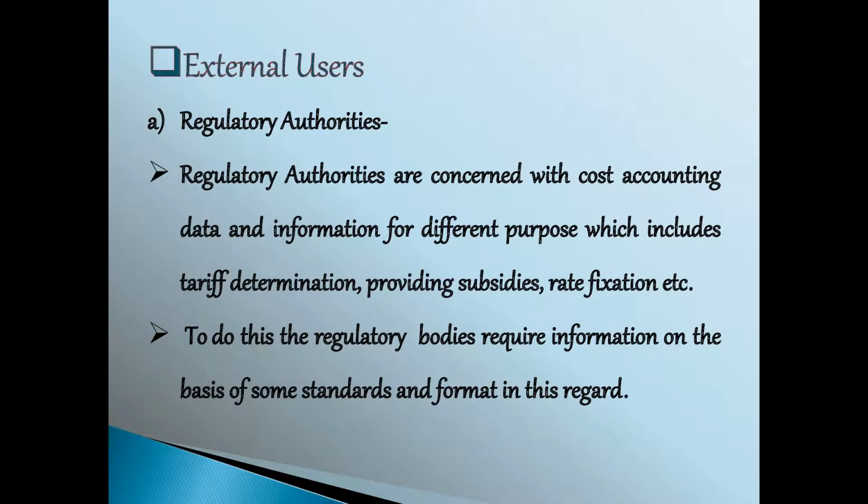External users. Under external users, we will see regulatory authorities. Regulatory authorities need cost accounting data for some purposes like tariff determination, providing subsidies, rate fixation. Tariff determination means calculation of tax. Before calculation of tax, they will know expenses and income to be earned by the concern. For providing subsidies, they will know the expenses incurred by the organization. All this accounting data is to be prepared by the organization based on some standards.